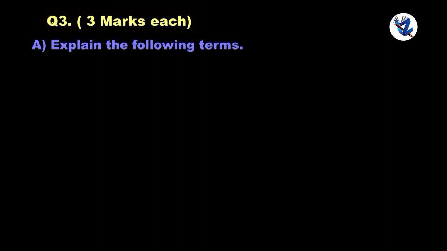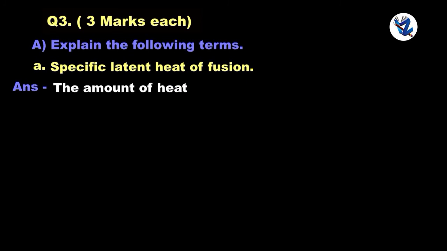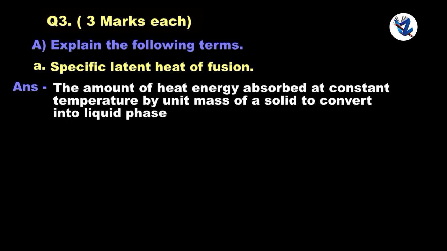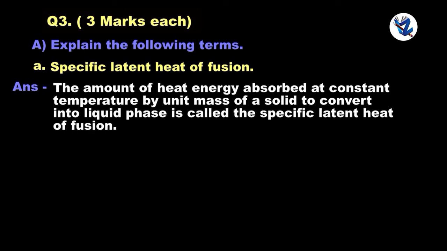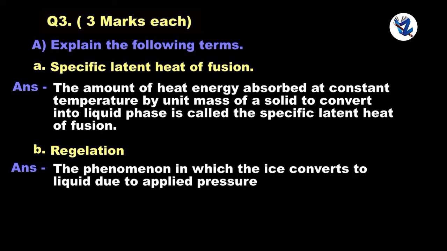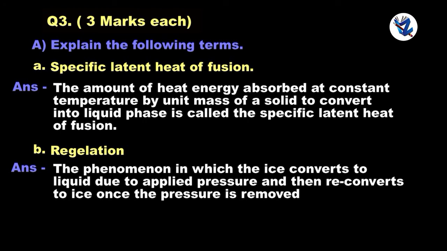Question 3. Explain the following terms. Specific latent heat of fusion. The amount of heat energy absorbed at constant temperature by unit mass of a solid to convert into liquid phase is called the specific latent heat of fusion. Regelation. The phenomenon in which the ice converts to liquid due to applied pressure and then reconverts to ice once the pressure is removed is called regelation.